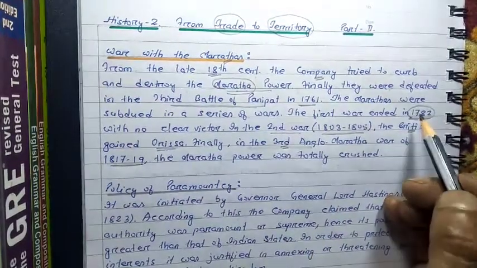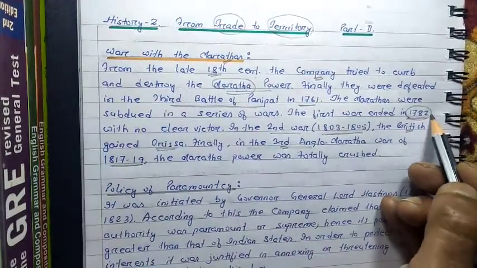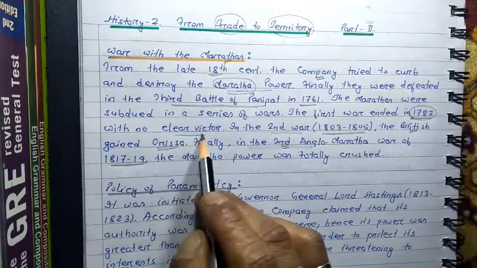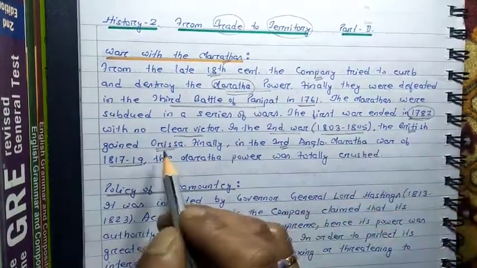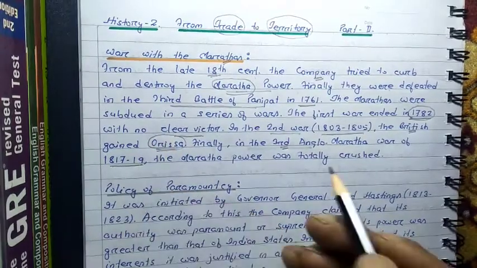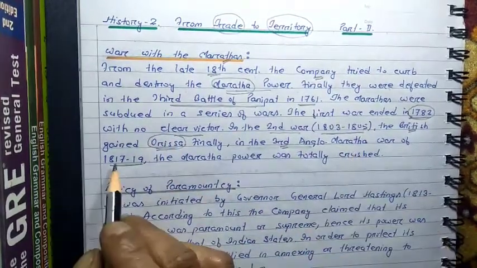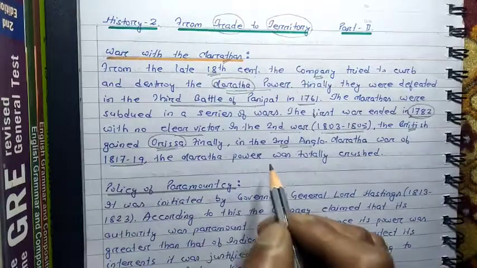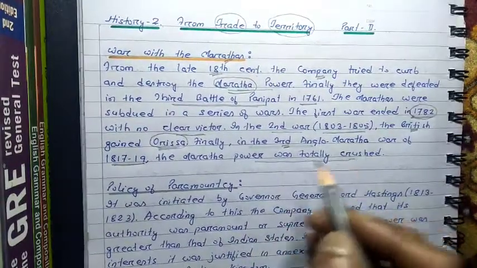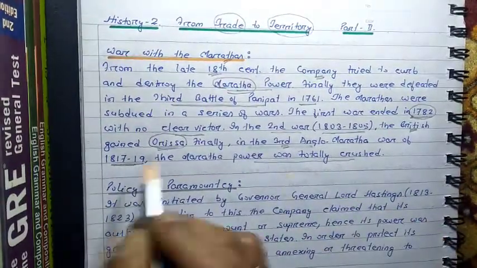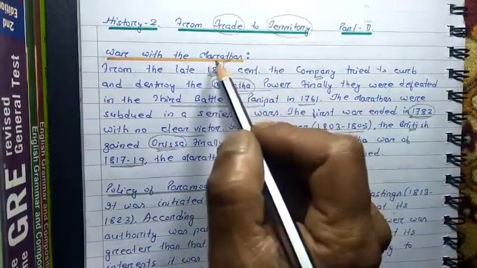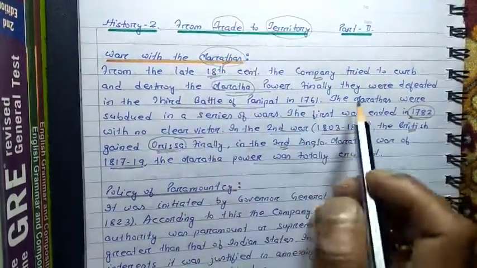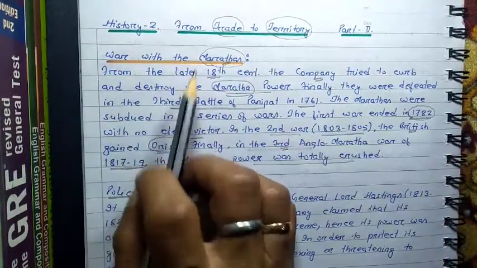So, in the first battle in 1782, there was no clear victor. In the second war in 1803 to 1805, the British were able to conquer Orissa. And finally, in the third war in 1817 to 1819, the Maratha power was totally crushed. The Marathas were entirely defeated by the company, or the British, and their place was taken over by the British. That's about the war with the Marathas.